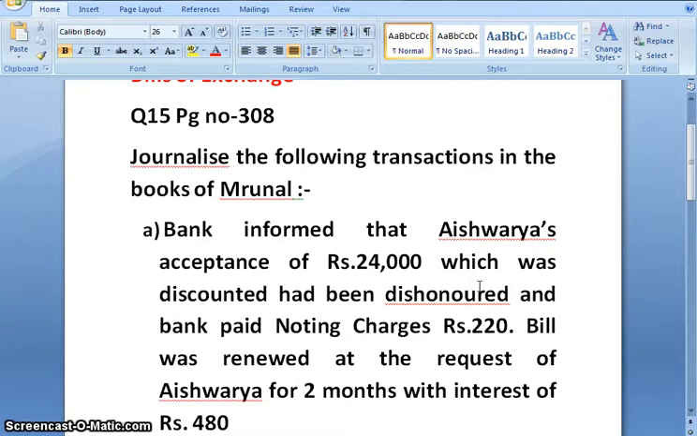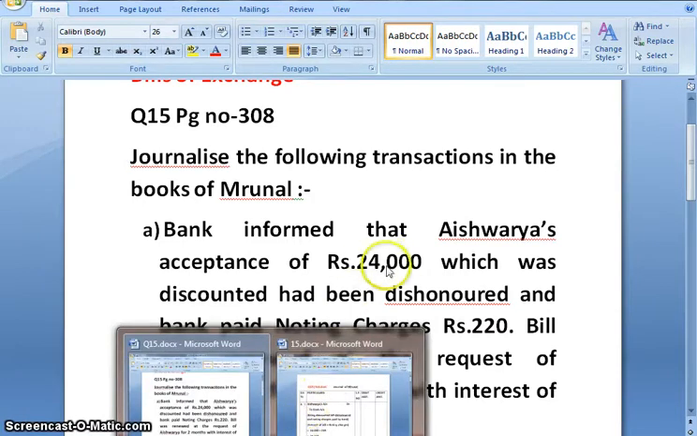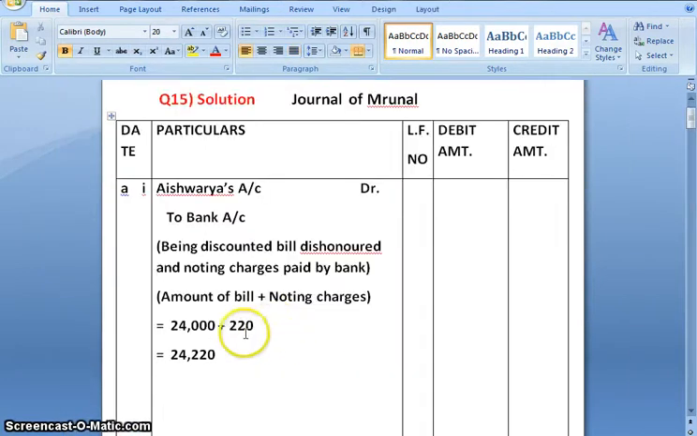And so the journal entry would be Aishwarya account debit to bank account. Amount is 24,000. To that we add 220 noting charges which are paid by bank. So total amount would be 24,220. To bank 24,220. Narration would be being discounted bill dishonored and noting charges are paid by the bank.